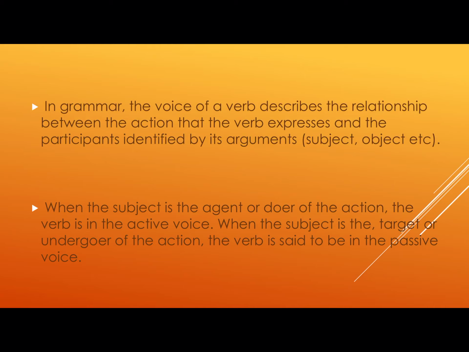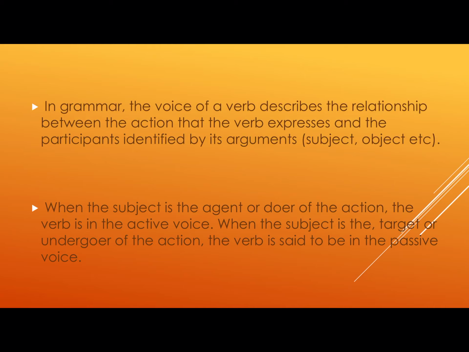Now in grammar, what is the voice? Voice of a verb describes the relationship between the action that the verb expresses, and it talks about the participants identified by the arguments like subject and object.